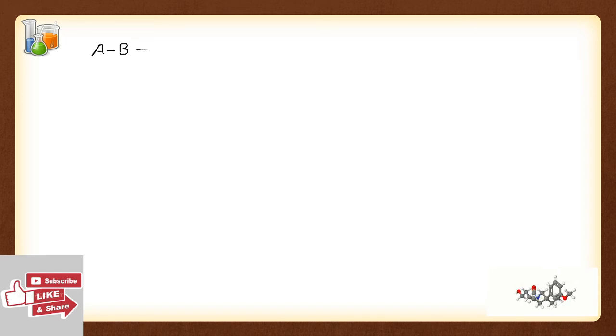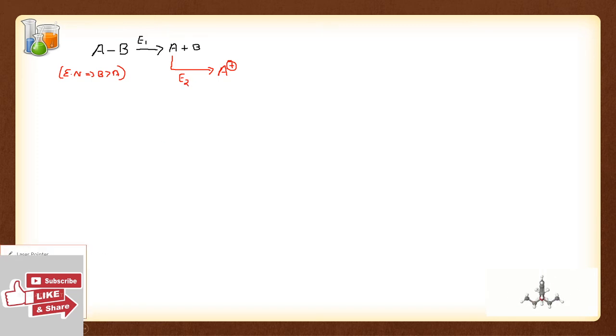Let's see. In the first step, I need to break this AB into A and B. Some amount of energy, let's say E1, is required. Now I need to convert A into its ion form, A plus. Here I am assuming the electronegativity order is B greater than A. Let's say the energy needed for this is E2.